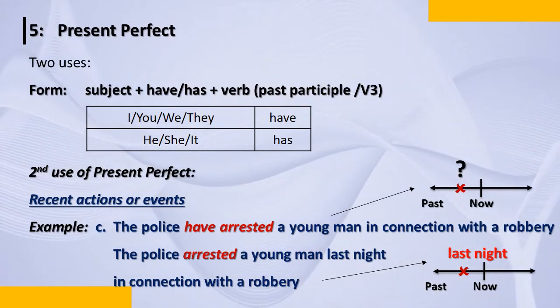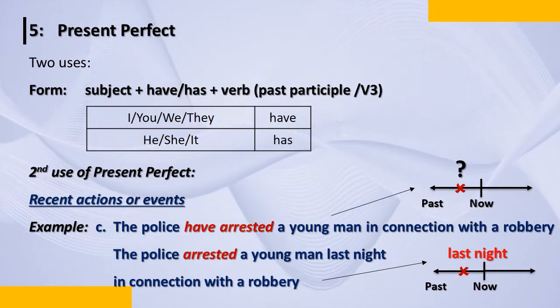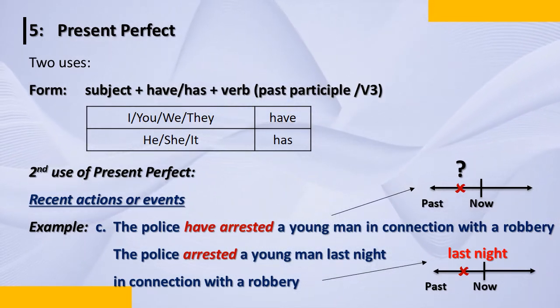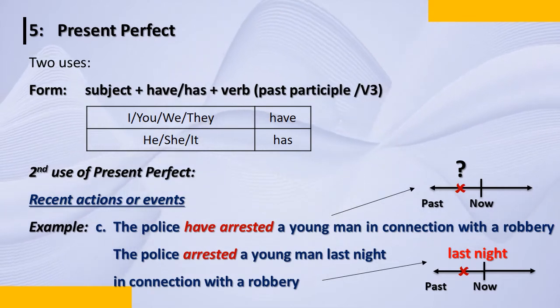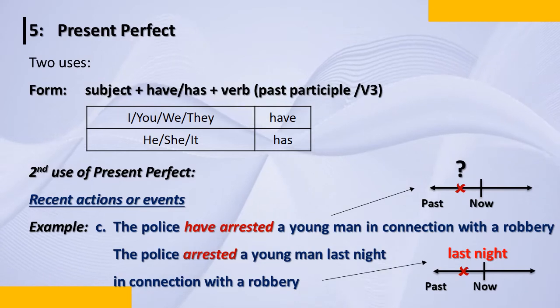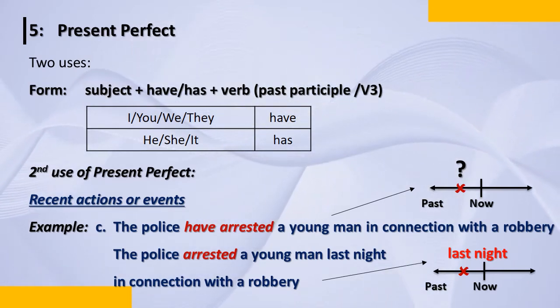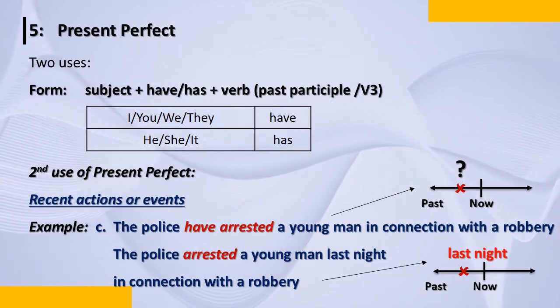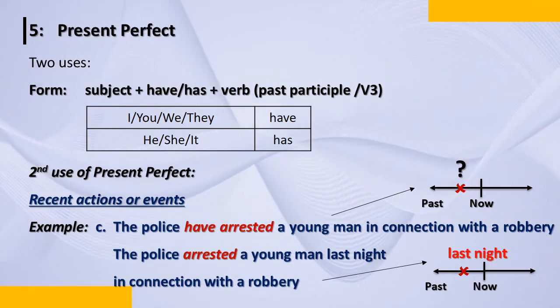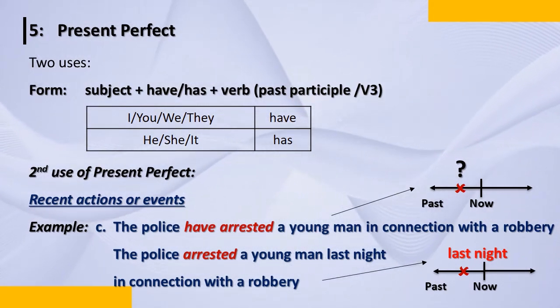Why? Because he has done a robbery. So it's an action or an event. In the first one, we are just specifying an action or an event which happened. When I rewrote the sentence, I have been very clear and talking about when it happened. So those are your present perfect 2 uses.